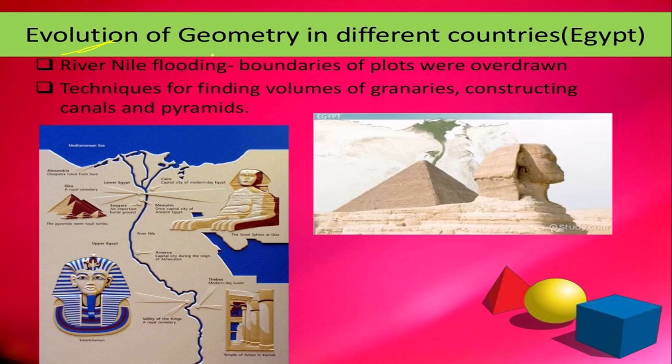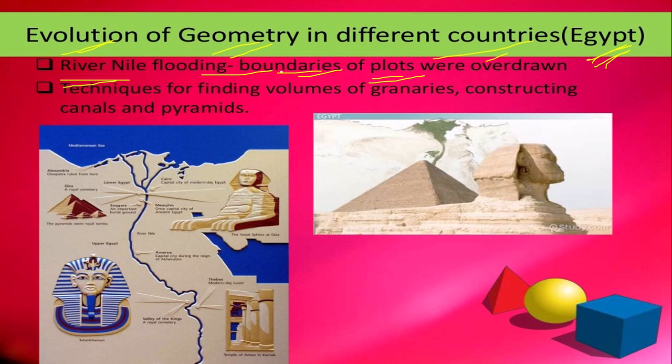Now, the evolution of geometry in different countries. It first started in Egypt. Around the river Nile, they drew the boundaries of plots using measurements.